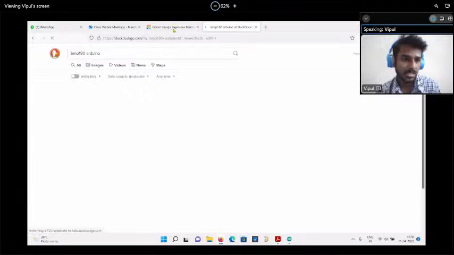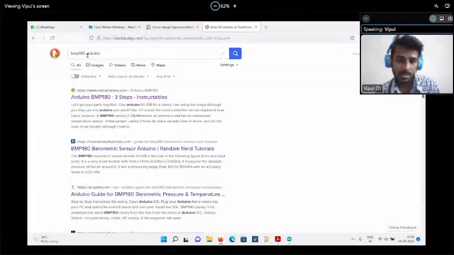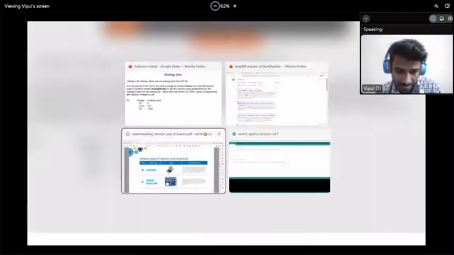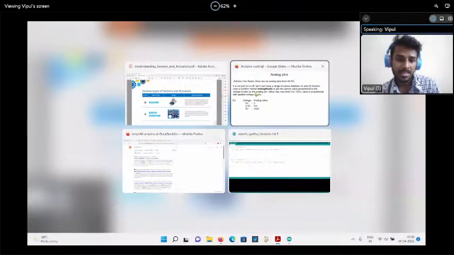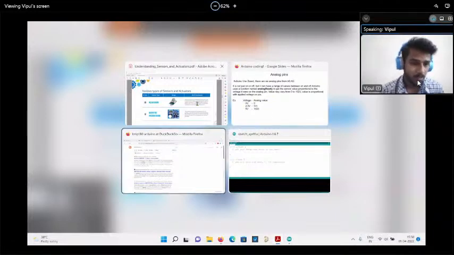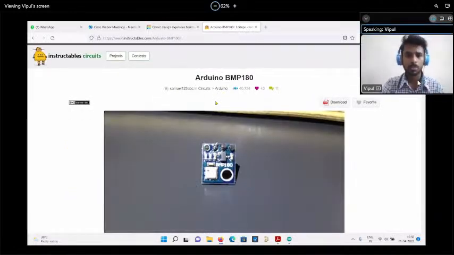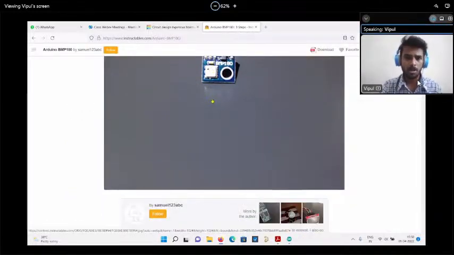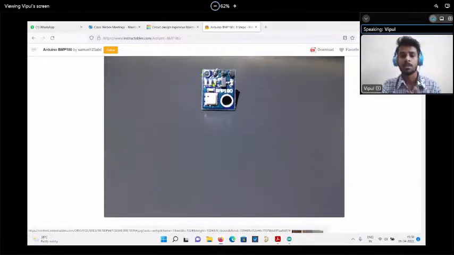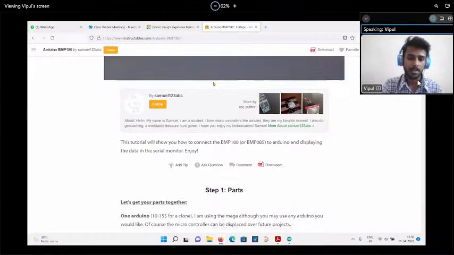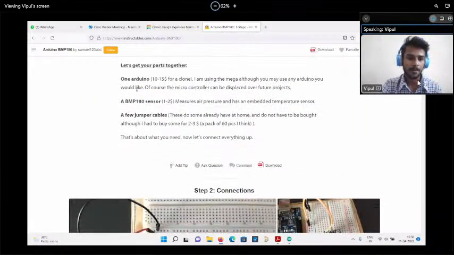How am I able to see that BMP 180? See, on that sensor itself there is the name BMP 180. So you just have to type BMP 180 and different kinds of articles will be there. You have to open and read these articles. They will give you some amount of information. Whenever you are approaching any new kind of sensor, just try to read about the sensor in depth, how that sensor is working, whether it's an analog sensor or digital sensor, at what voltage it is operating. Those things we have to see.